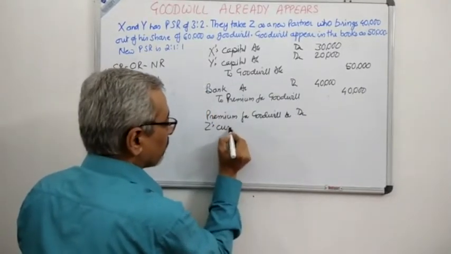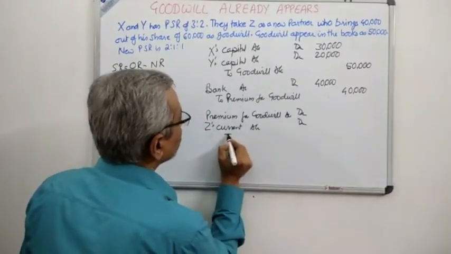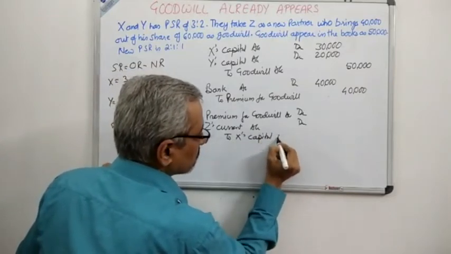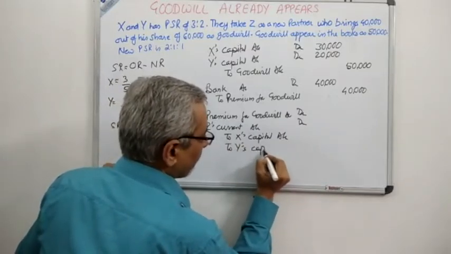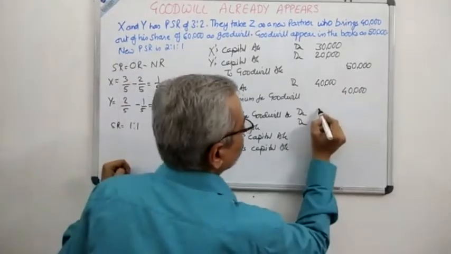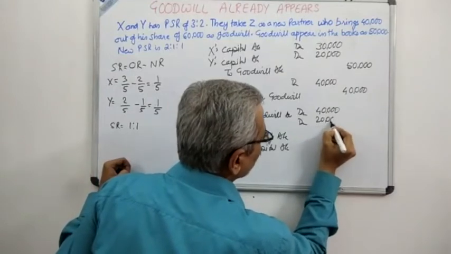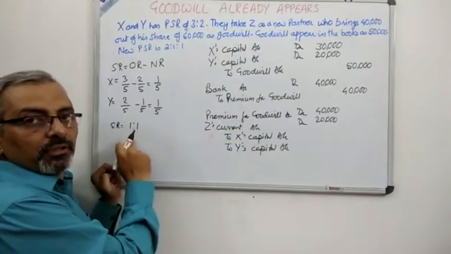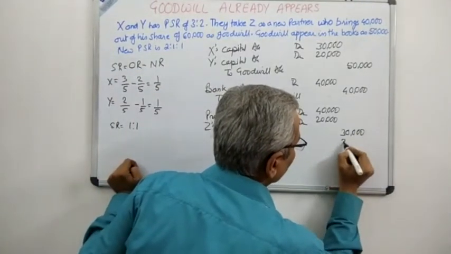Z's current account debit to X's capital account to Y's capital account. See carefully, 40,000 brought in, 20,000 not brought in, total amount is 60,000, distributed equally in the sacrificing ratio 1:1, therefore 30,000 and 30,000.